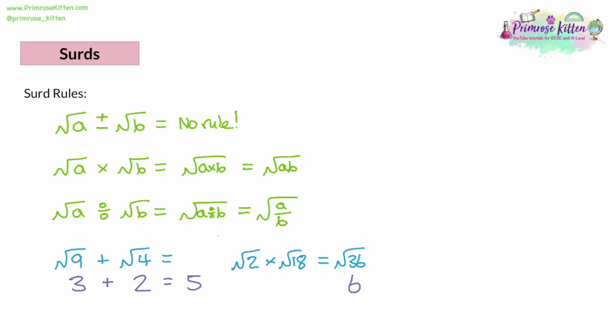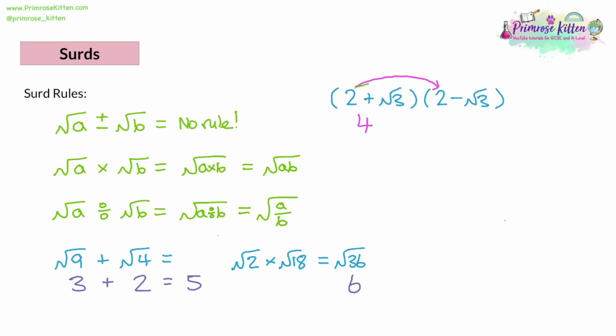Now, there are 3 main types of questions I want to look at with surds that you might need to do. The first one is with brackets. You might have something like 2 plus the square root of 3, multiplied by 2 minus the square root of 3. Now, this is a quadratic question, so you'd use the methods used for quadratics, but you'd have to be careful that you also use the surd rules at the same time. The 2 times the 2, which would give 4.